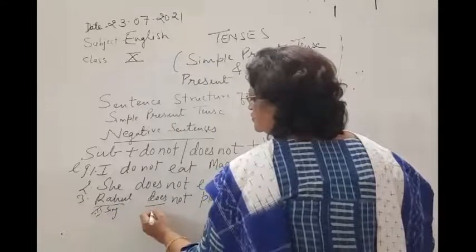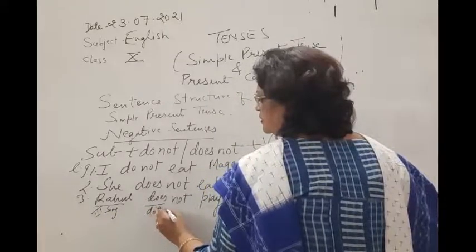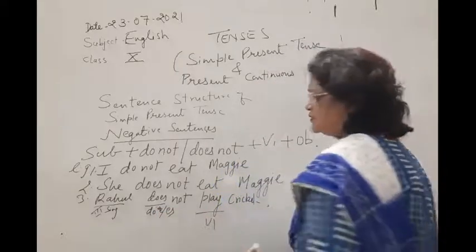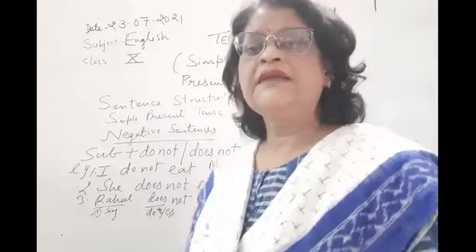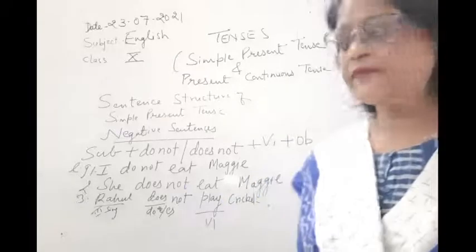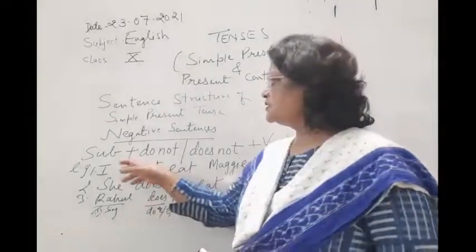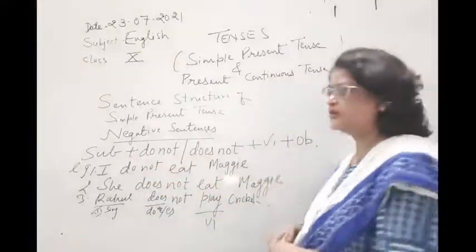So here we are using s or es with do, and this is V1. Okay. And now we will come to the interrogative sentences. So children, you can note it down. Subject plus do not plus does not plus V1 plus object.